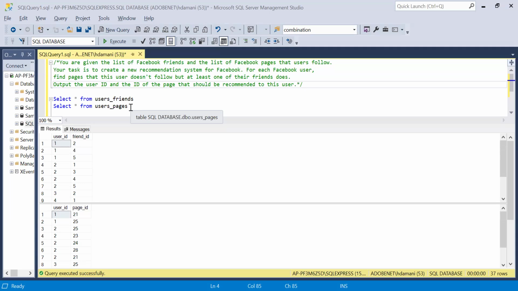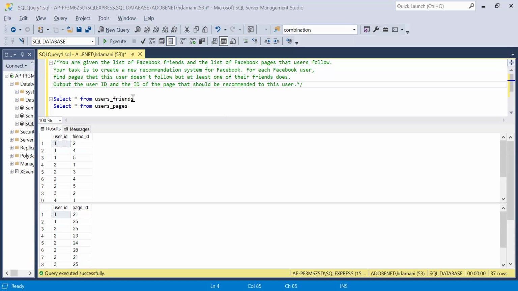So over here, let me quickly explain the problem statement, and then we will deep dive into the solution. As we can see, we have two tables available. The very first table contains the information of user ID and friend ID. This table contains the connection between a user and their friends. Similarly, in the second table, we have information on the pages which each user follows.